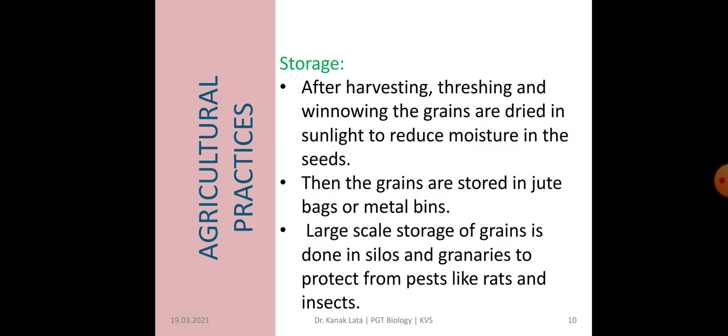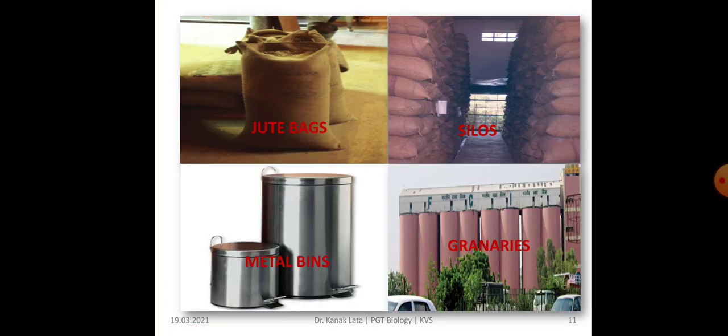After sun drying, the grains are stored in jute bags or metal bins. On a large scale, storage of grain is done in silos and granaries to protect them from pests like rats and insects. Here you can see the jute bag, silos, metal bins and granaries.